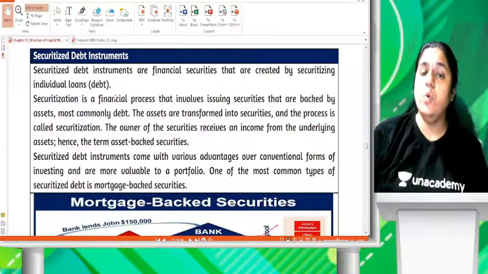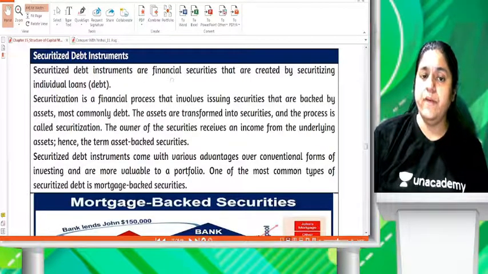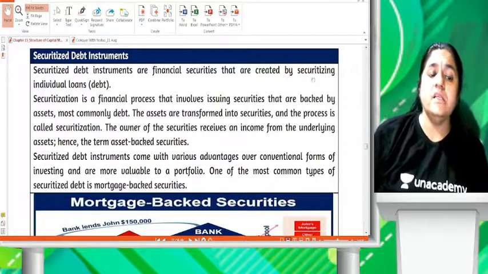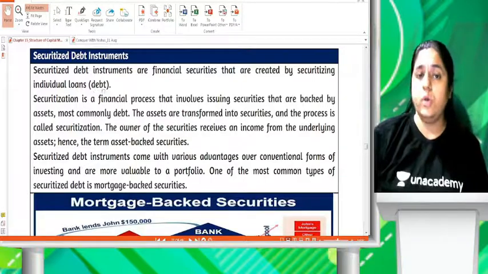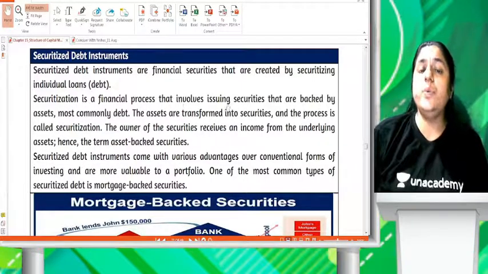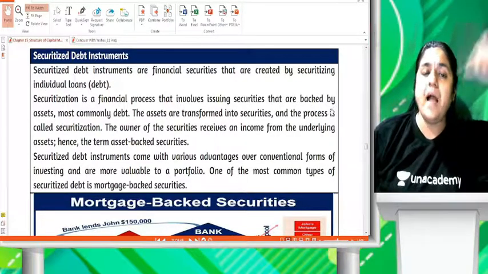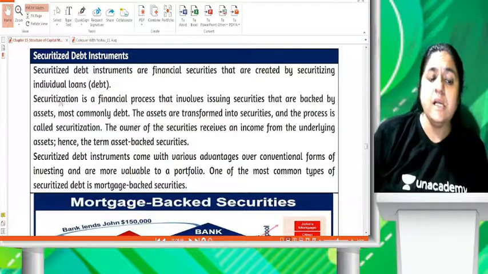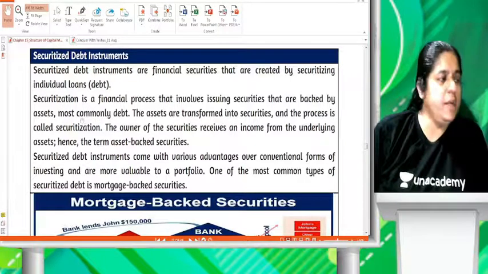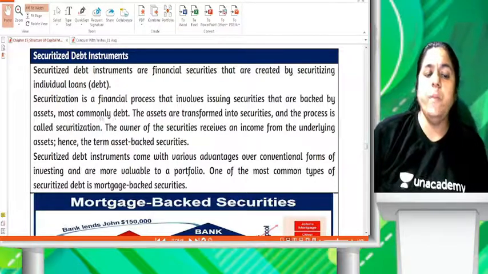So let's start. I'll just show you the notes. What is a securitized debt instrument? Securitized debt instruments are financial securities that are created by securitizing individual loans. Securitization is a financial process that involves issuing securities that are backed, supported, by assets. Here assets commonly means receivables, most commonly debt.